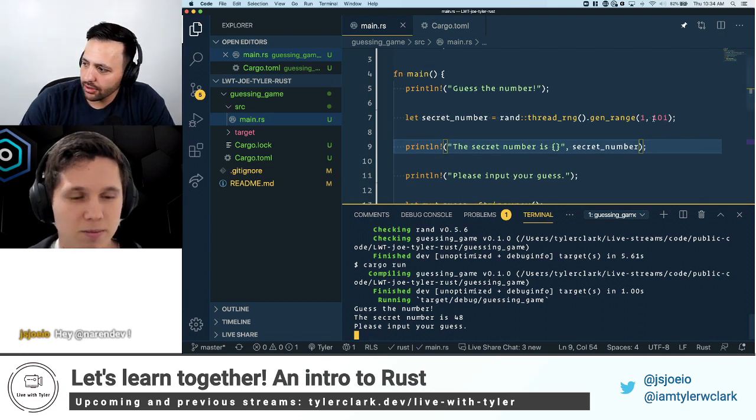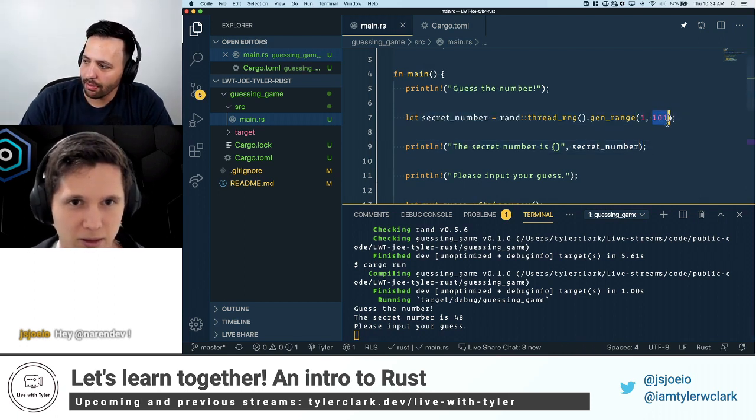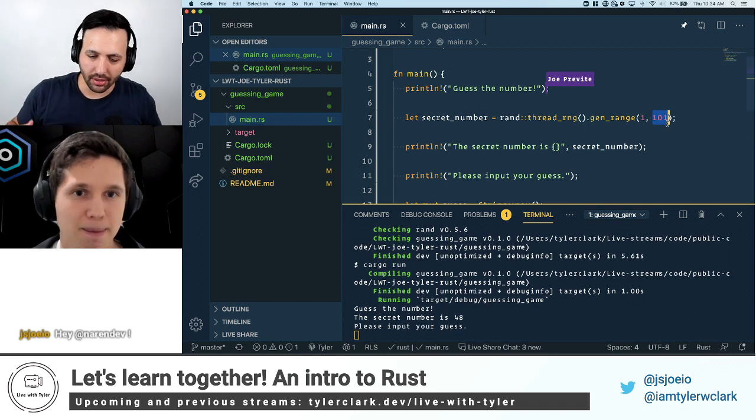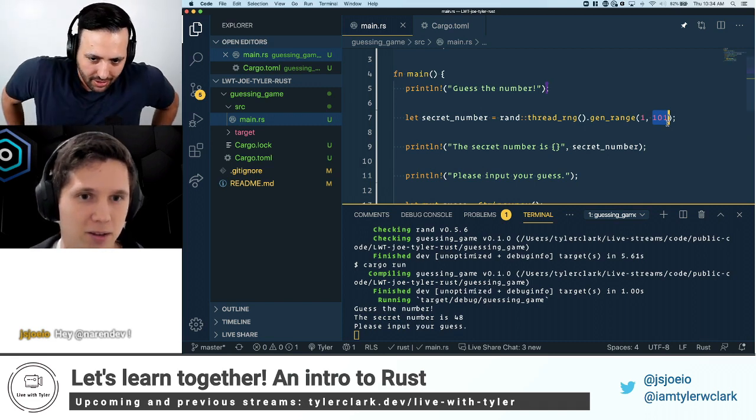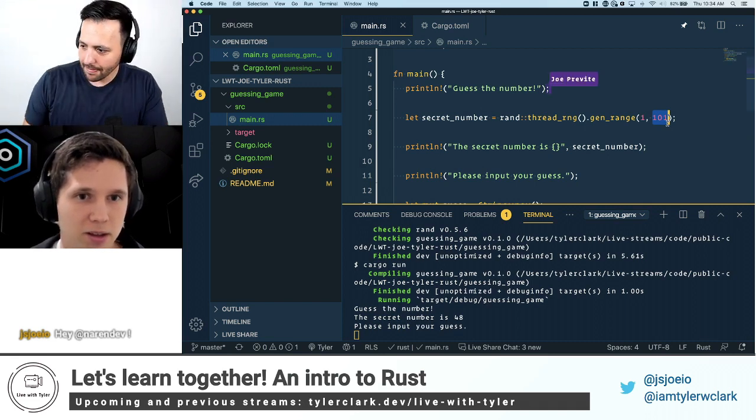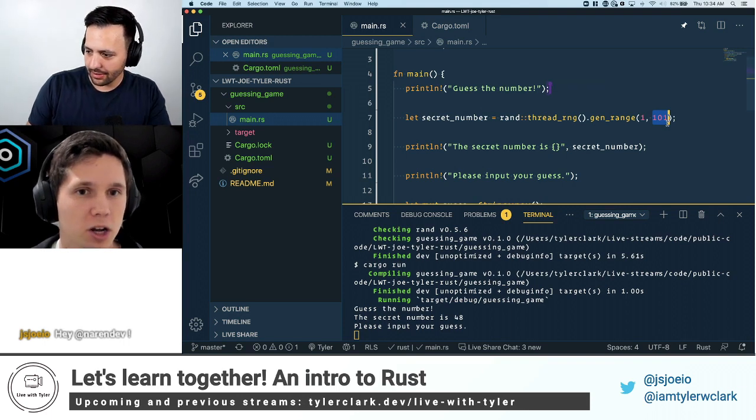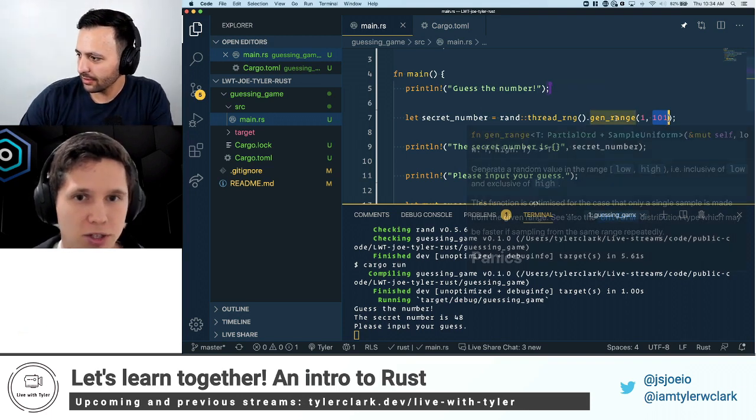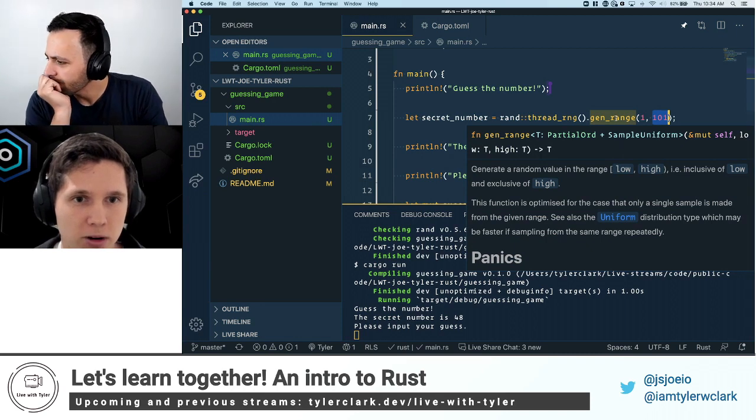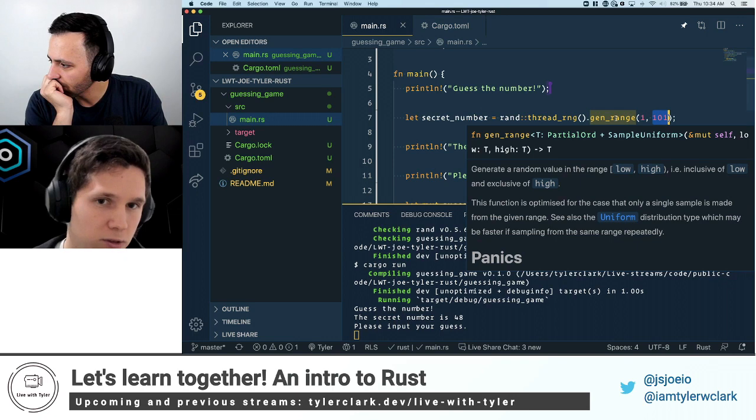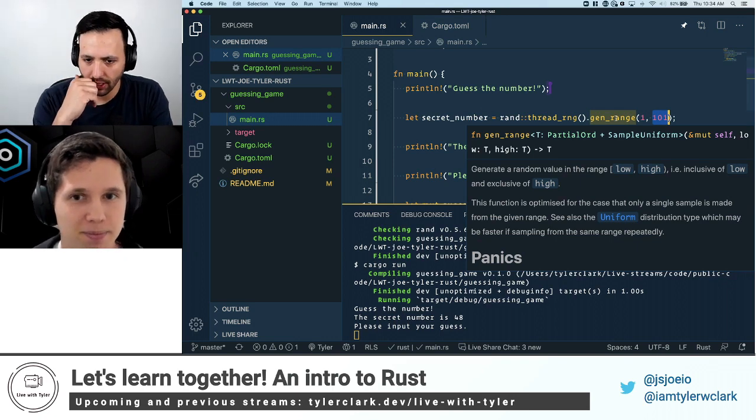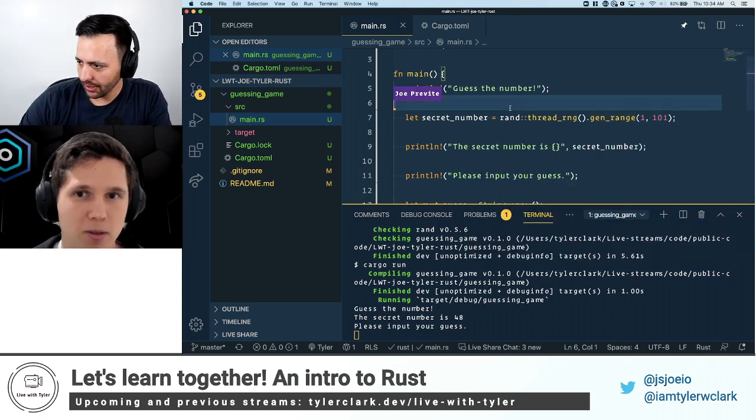I'm curious, why did we do 101? Is it like everything up until 101, so that way we include 100? Exactly. Gotcha. And if you hover over gen_range, it says generate a random number or value in the range, inclusive of low, exclusive of high. Got it. Makes sense.